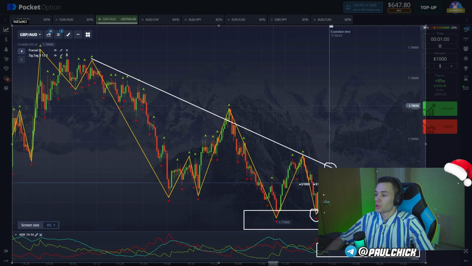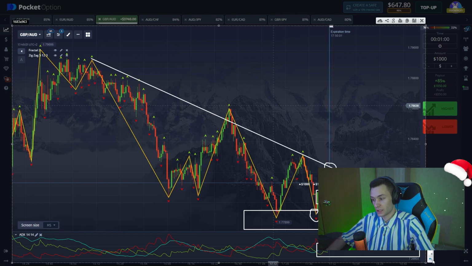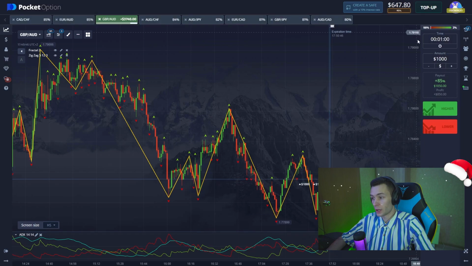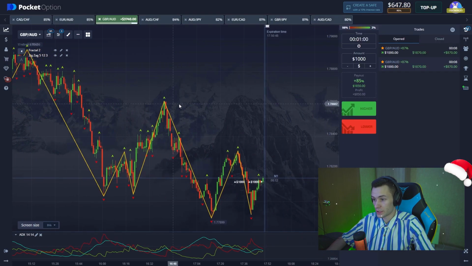Also we see small pullbacks here, confirming our signal, and I think it was the right move. So the breakout is already happening. There are several seconds left before the closing, and our position is in profits again, guys.